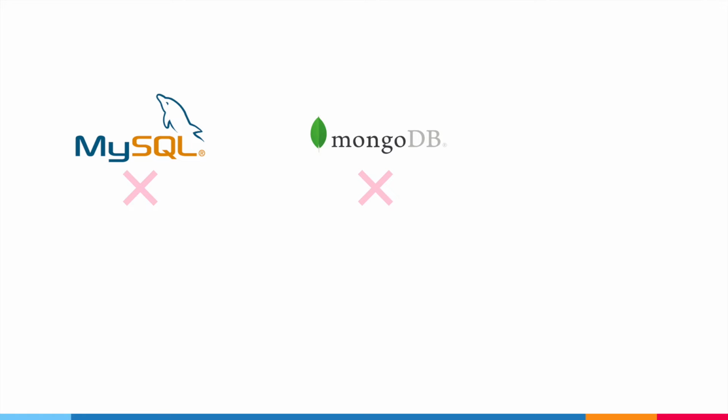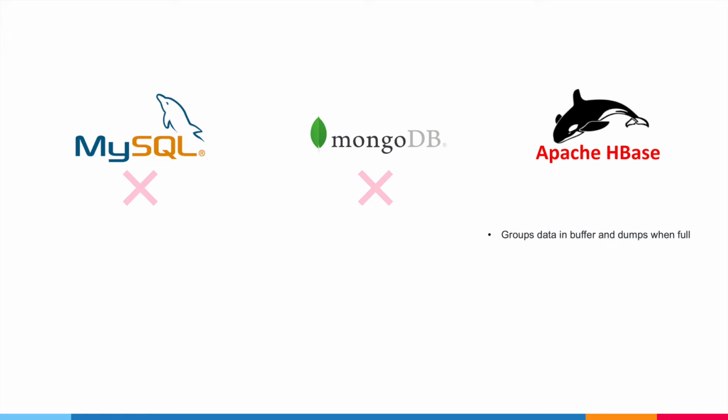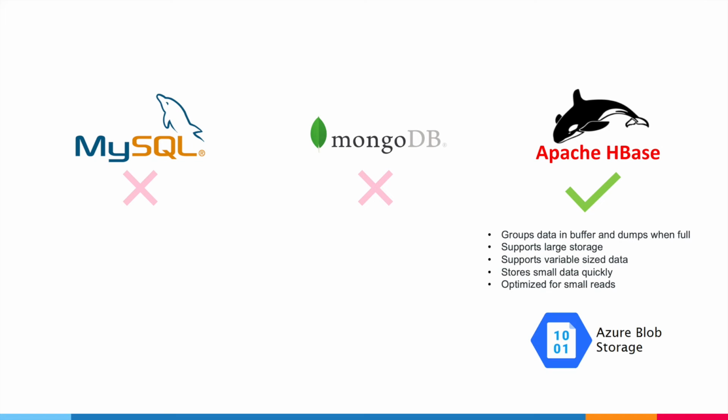Since the major problem we are facing is updating the DB for each message sent, Apache HBase is meant to solve exactly that purpose. Instead of updating the DB, it will store and group the messages in a buffer, and when the buffer gets full, it will dump the data on disk. It is also meant to scale with a lot of data and provides enough flexibility for varying message sizes. It is also well optimized to store and read smaller data much faster. For these reasons, HBase seems like a good fit for our use case. To store images, a more ideal solution could be Azure Blob Storage since it is well optimized for images.